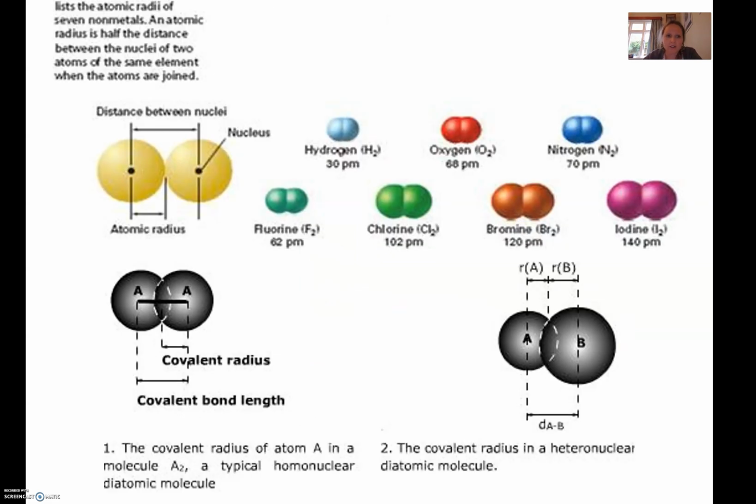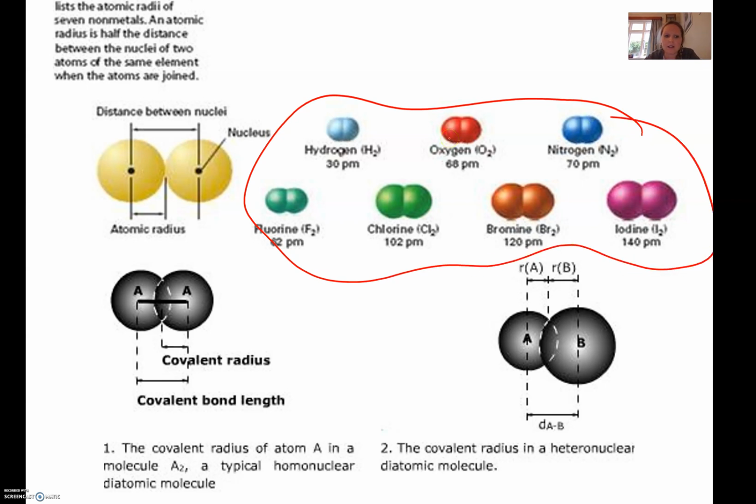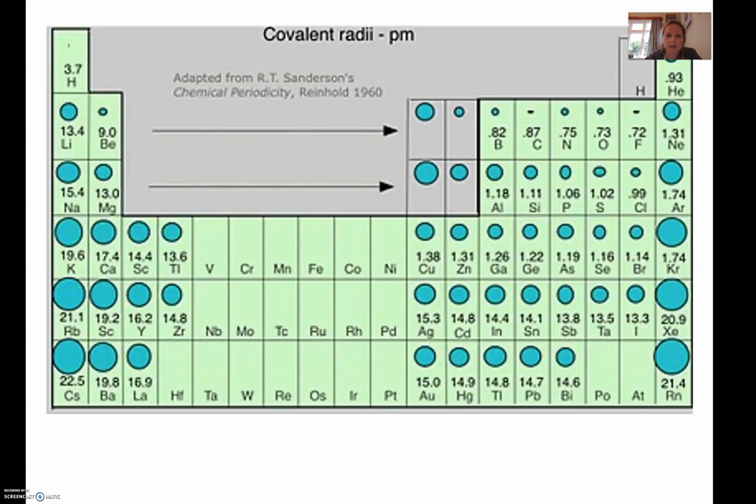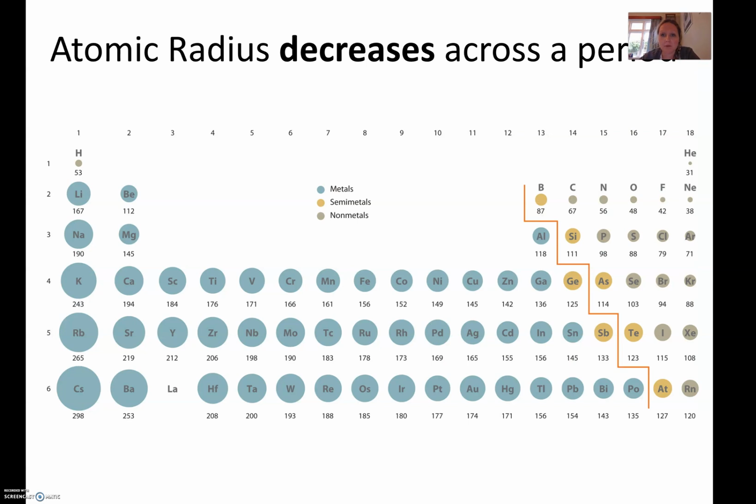So here's just some pictures to show you. Here's all your covalent ones here. These are all covalent bonds that are being compared, and so it's divided between the two, and so that's your non-metals. And we've done that. Okay, so here's a wee summary of the trend again. It gets smaller across and bigger down, and so we need to talk about why that is. I might in a second actually pause this video and start again because we're already at 12 minutes and we're about to start the trend. So I'll do that now and we'll go on to part B.